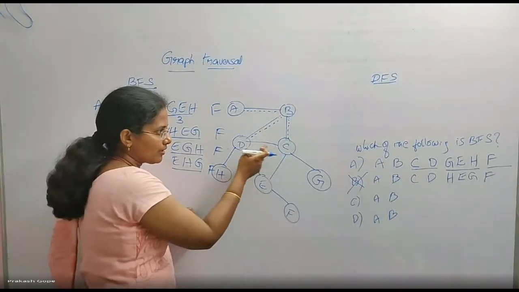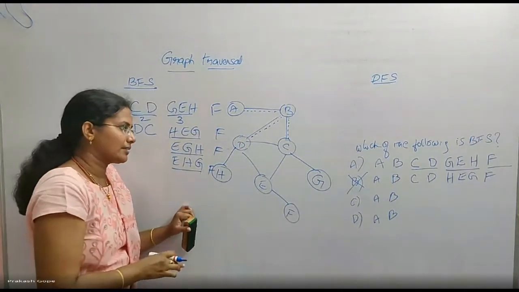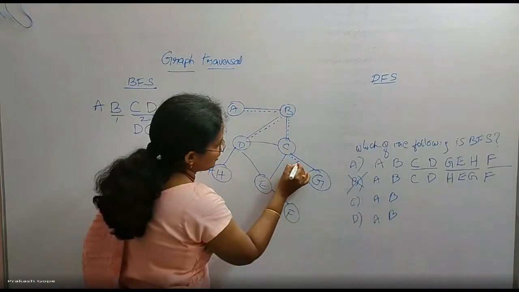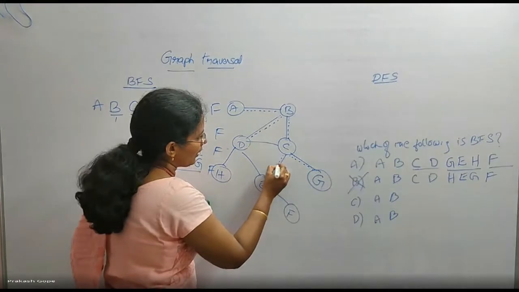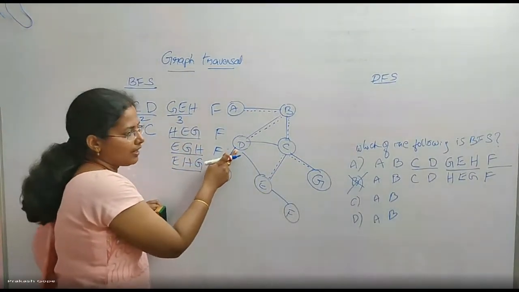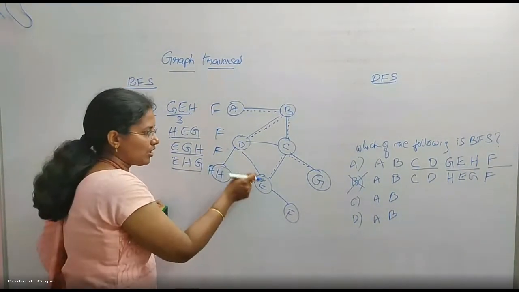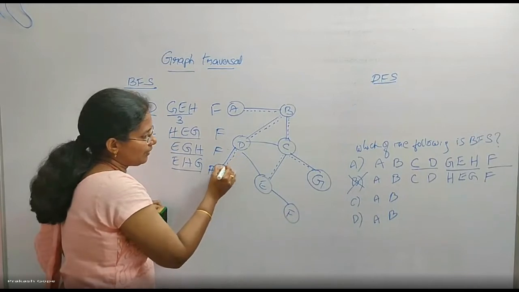That's why from here I didn't cover D, so I didn't draw the dotted lines. But from C, I visited G also and E also. When I am crossing D, I will not visit E again because E is already finished. So I am not considering this line. From D, I will cover H.